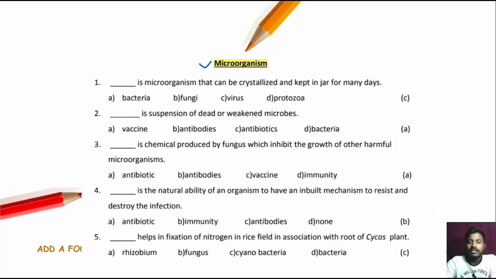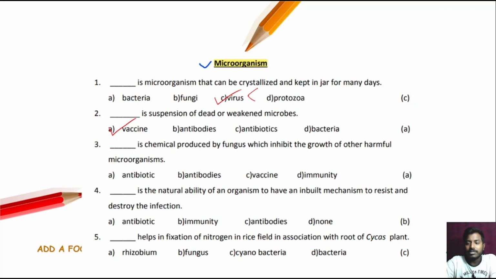First question, dash is the microorganism that can be crystallized and kept in a jar for many days, that is option number C, virus, because virus acts as a living and non-living thing. So next question, question number 2. Dash is a suspension of the dead and weakened microbe, that is option number A, vaccine.